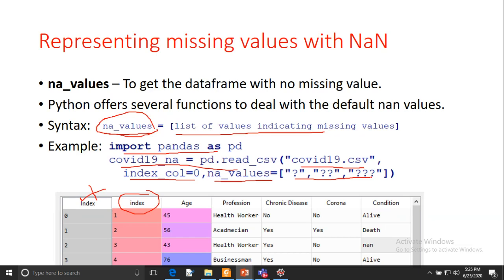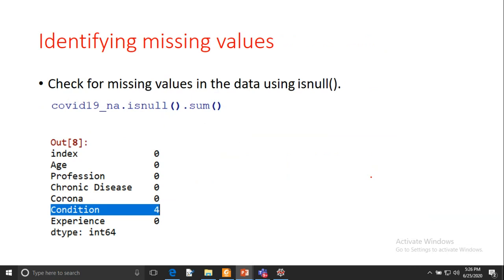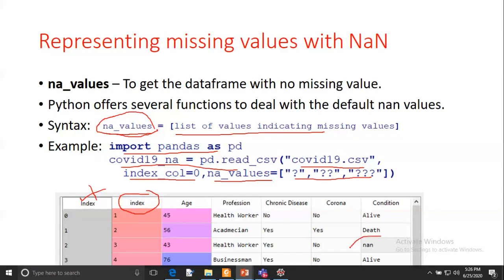and we can have different ways to represent the missing values. This operator generally we use, or the hash operator we use. So if you are having one operator, double operator, three operators, we have to see first in that data file how we are representing the missing values. Based on that, we have to pass those missing values here, and it will replace these missing values with NaN values. So you can see it is replacing the symbol missing values with NaN.